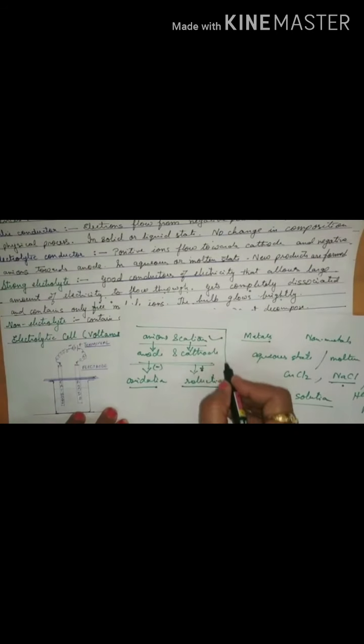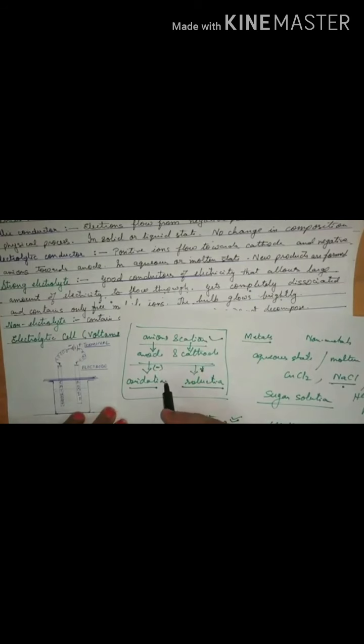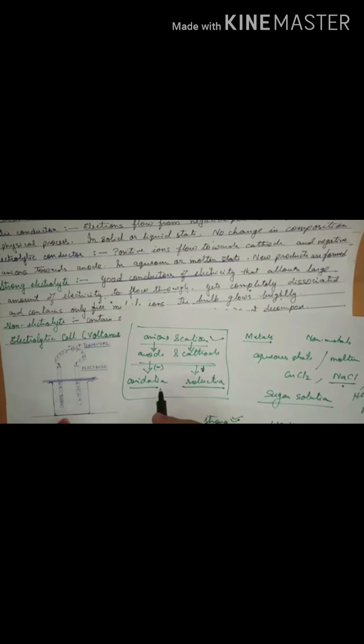So this is very important: an electrolyte taken in the electrolytic cell, in solution form or fused form, dissociates into ions, that is anions and cations. Due to electric current they start flowing towards the anode or the cathode, anions towards the anode and cations towards the cathode.